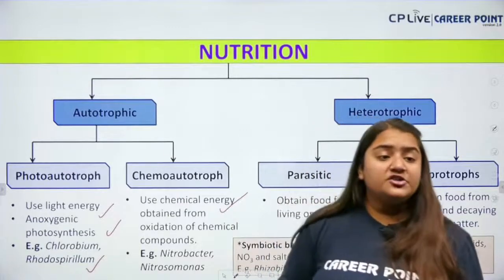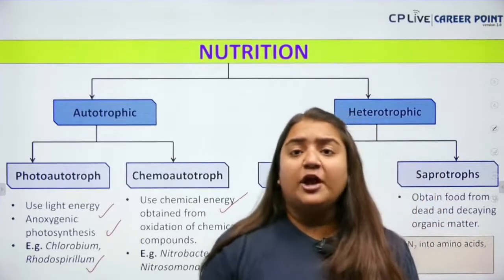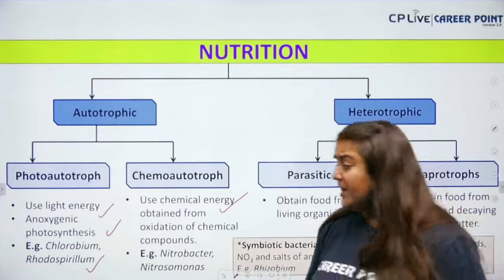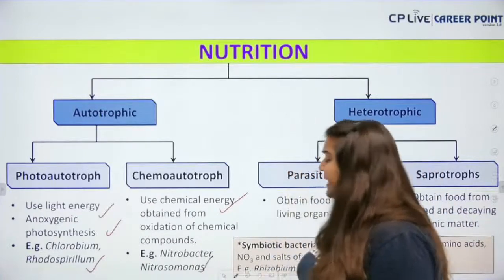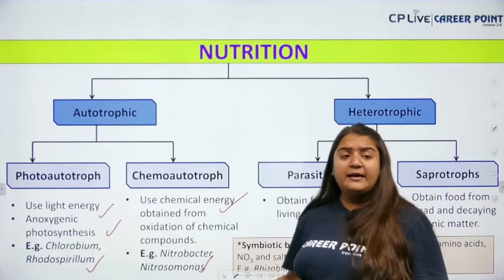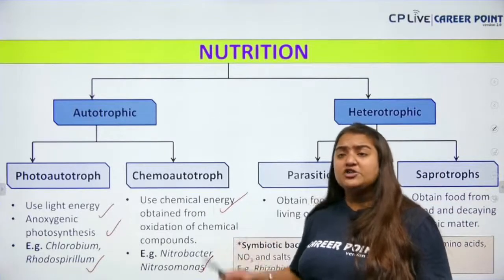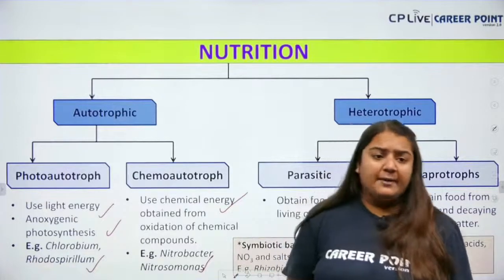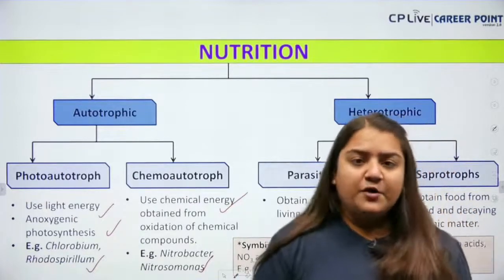Okay, next up we have chemoautotroph. Chemoautotroph means the energy is obtained by the oxidation of some organic compound, as I said earlier. Okay, so for example, Nitrobacter and Nitrosomonas. Okay, and you all know these two bacteria, Nitrobacter and Nitrosomonas, they are used in biological nitrogen fixation. Am I right? Yes, of course.